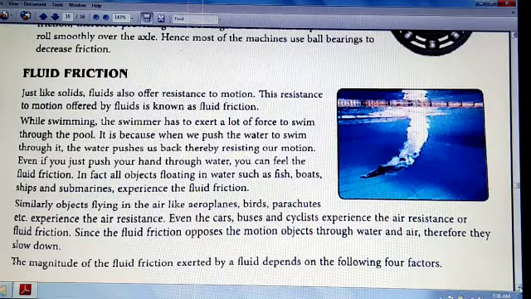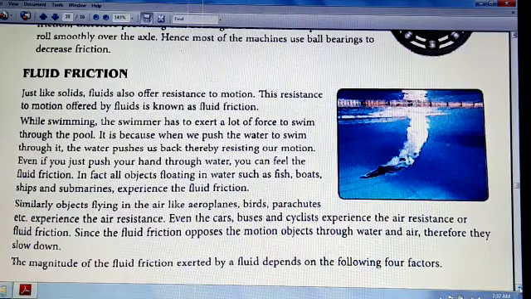So all the objects which float in water, such as fish, boats, ships and submarines, experience the fluid friction. Similarly, objects which fly in the air like birds, aeroplanes, parachutes, etc., also experience the air resistance. Even when you are riding a bicycle or you are sitting in a bus or car, we experience the air resistance. Now, fluid friction opposes motion.